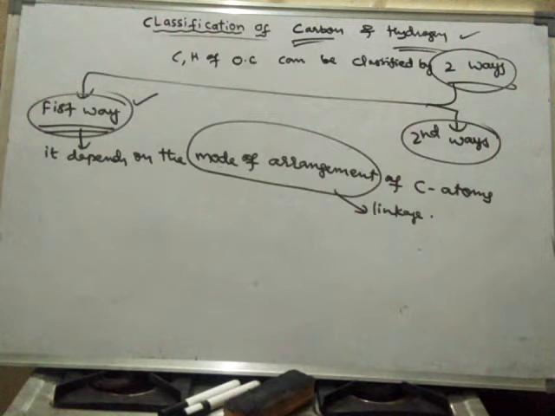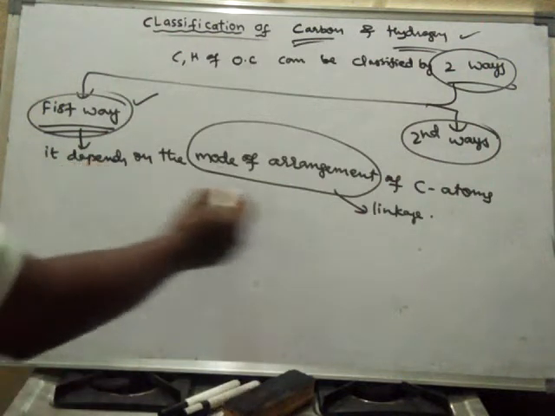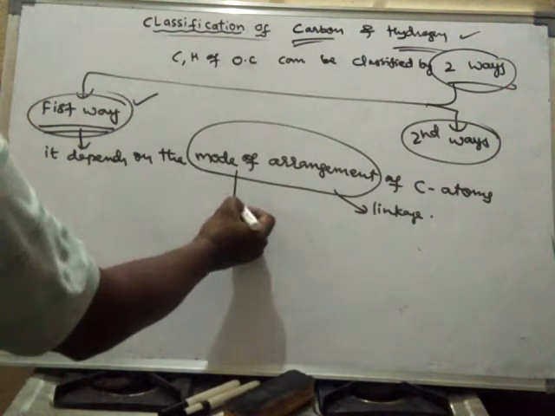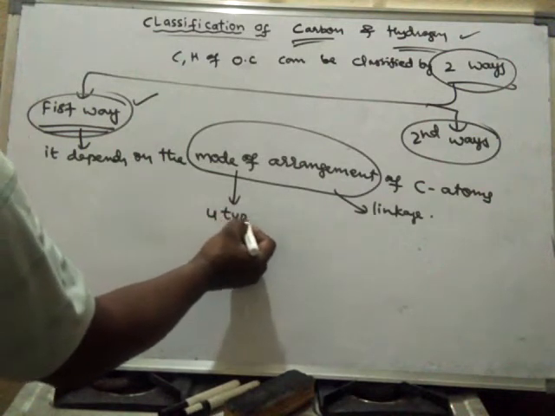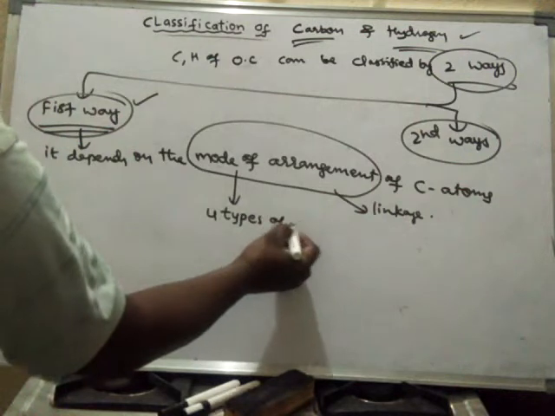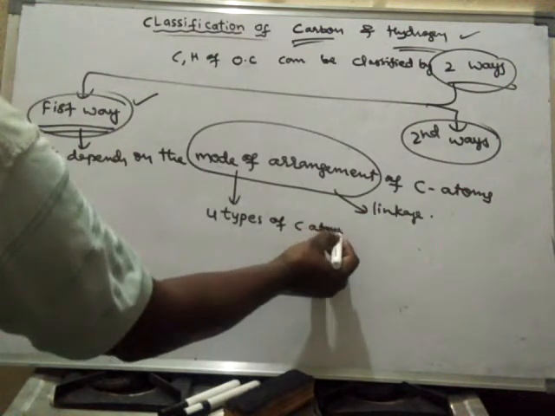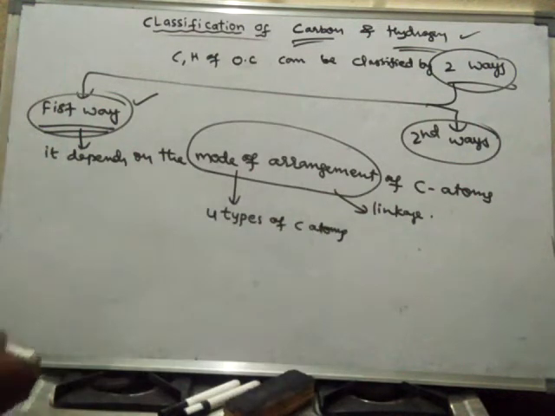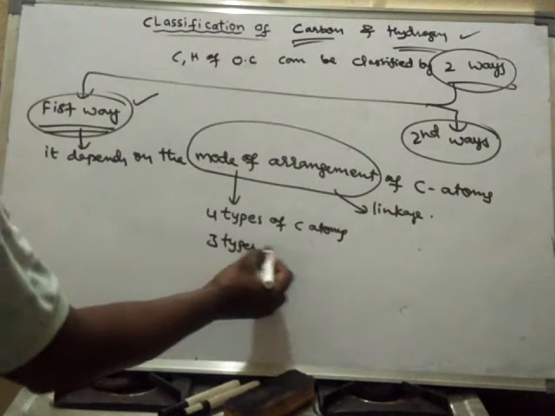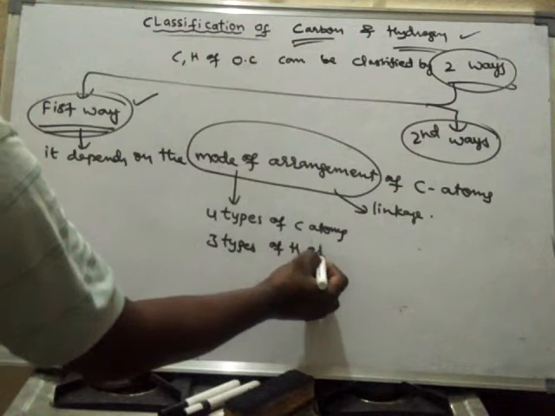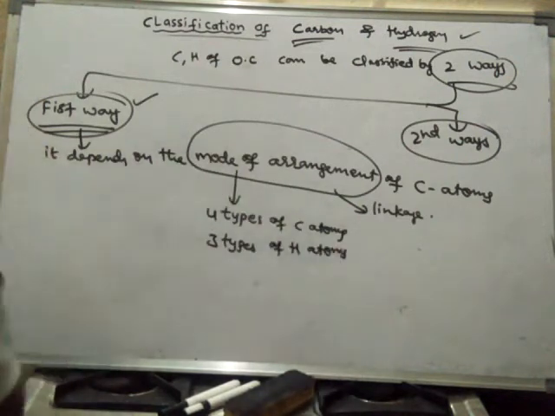So based on the mode of arrangement, there are four types of carbon atoms and three types of hydrogen atoms.